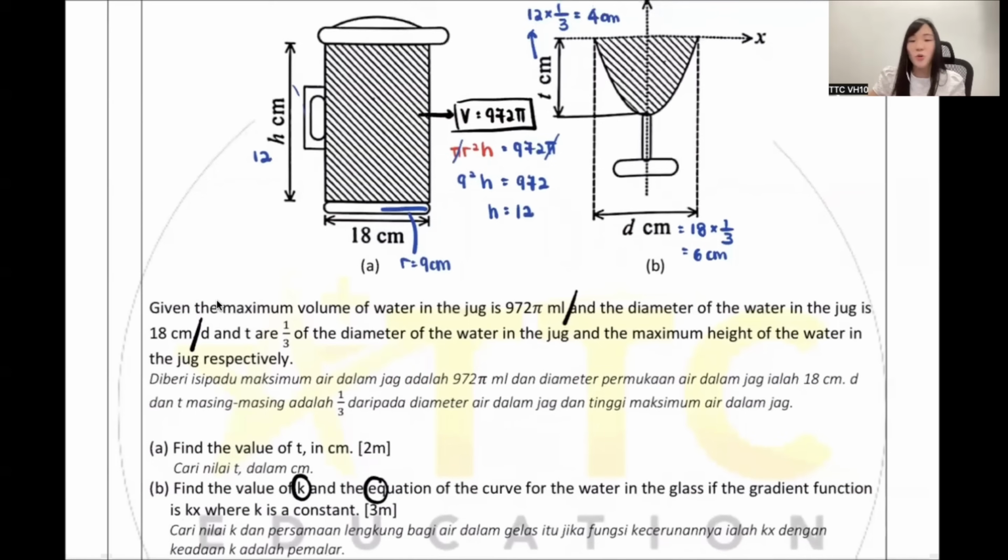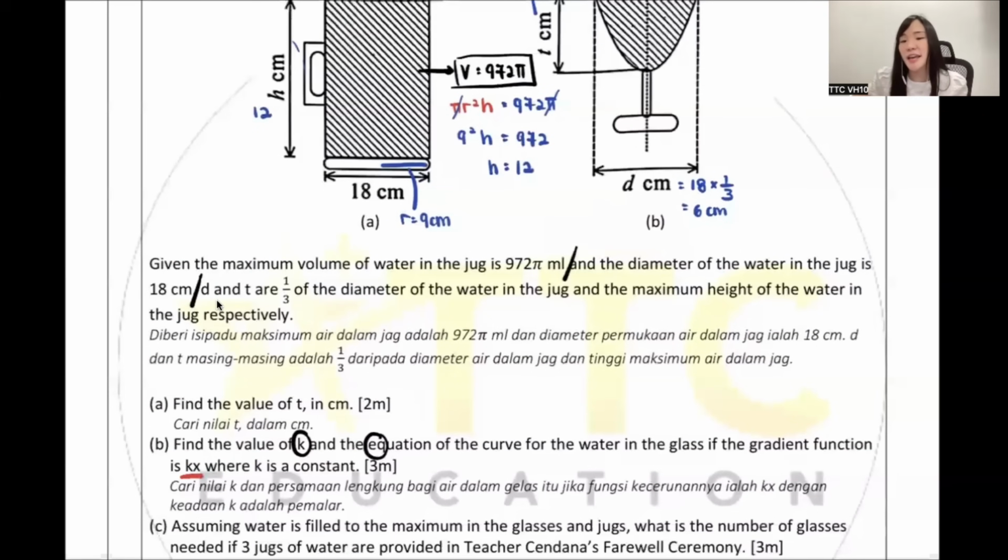So my dear, this one, when I read it, can anyone tell me what is Kx? Very good, Ruby, my dear. Kx, they say it's a gradient function. I'm not too sure whether you guys ever memorized, but gradient function is actually your dy dx. You don't know, never mind. Now onwards, you know. Gradient function is always dy dx.